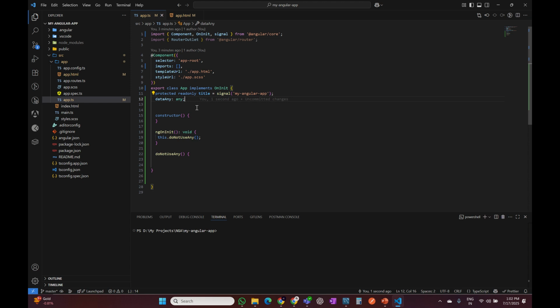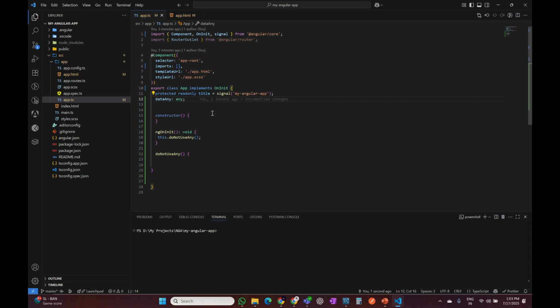We can pass any type to data any, either a date or a string or a number or a bool or an array or an object. By that, the strong typing, the main element of TypeScript, gets defeated. It will not throw any kind of error if you pass anything to data any.